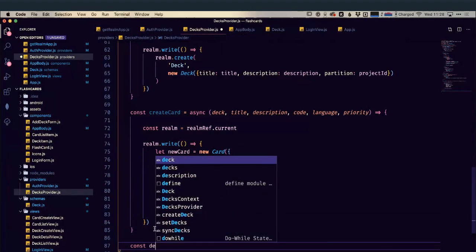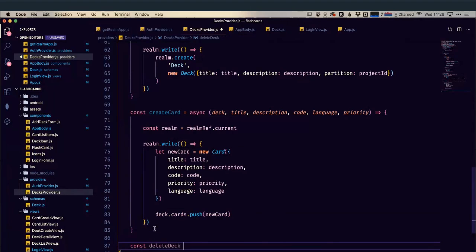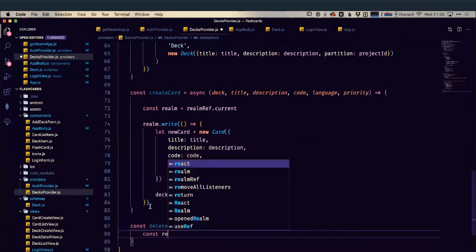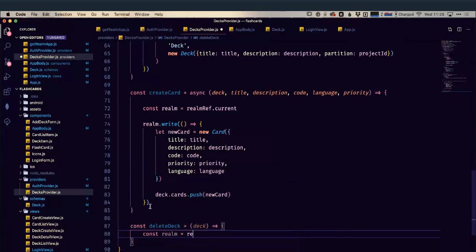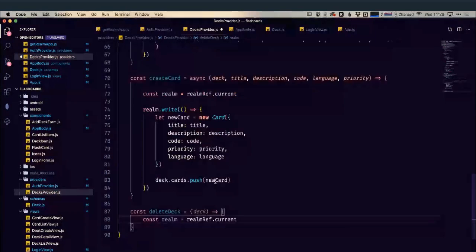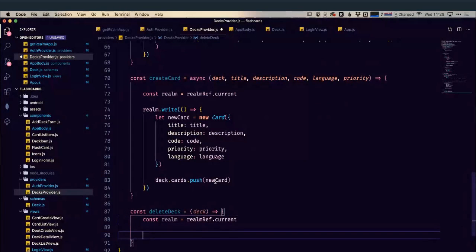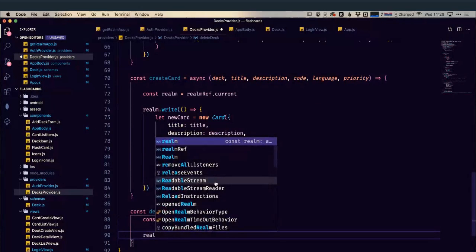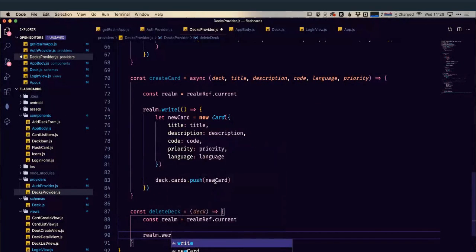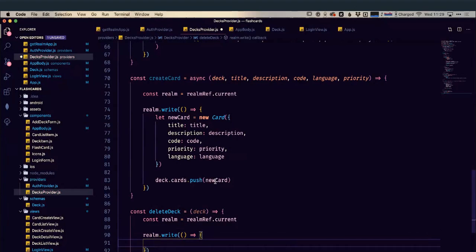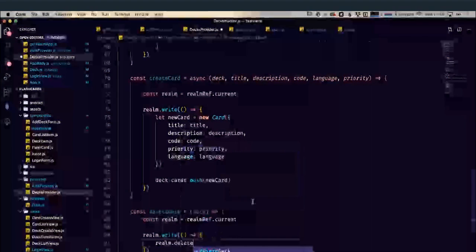So we're going to delete our deck. It's going to need a reference to the deck to delete. And again, we're going to need a reference to our current realm. And once we've got a reference to our realm, then again, this is making modifications to our realm. So we're going to call it within a realm.write. Within our realm.write, then we're just going to do realm.delete, and we're going to delete our deck.